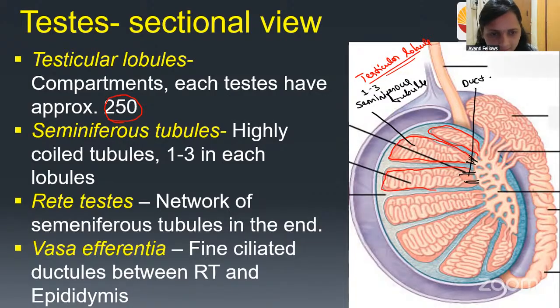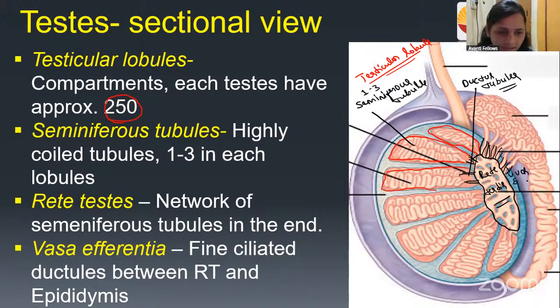This is not there in your textbook. Ductus tubulus, or ductus tubes, you can call it. It is the end part of the seminiferous tubule where it joins the rete testis. This network we are going to call the rete testis. And the rete testis has a tube. What is that tube called, guys? That tube we call the vasa efferentia.